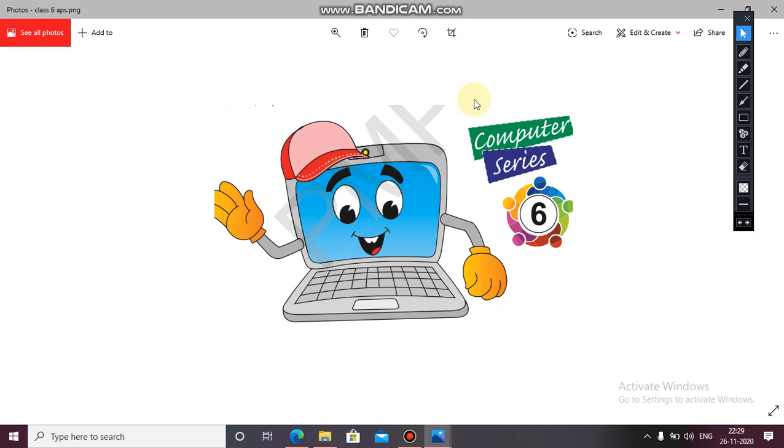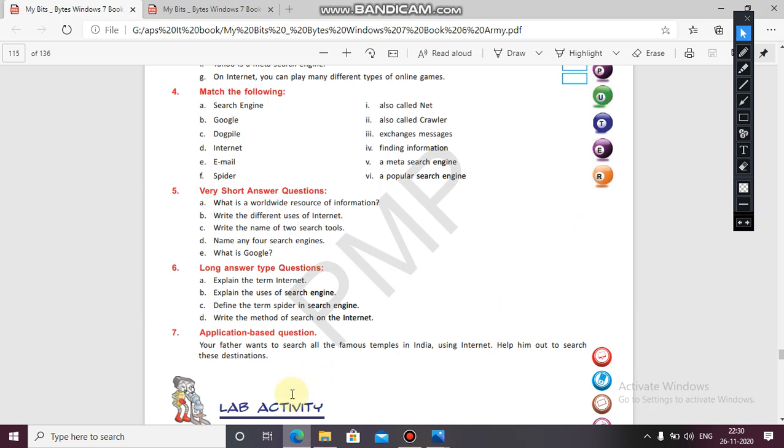In the previous class, we discussed the very short question answers of the chapter Internet and Search Engine. In that, we completed match the following, true, false, fill in the blanks, tick the correct, and very short answers. So, without wasting time, I am coming to the textbook and we will do the long answer type questions, and I will also revise the very short answers.